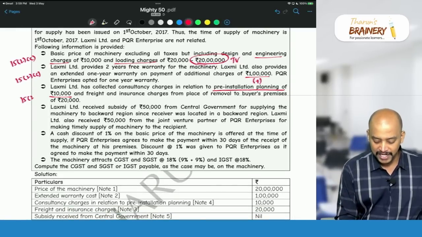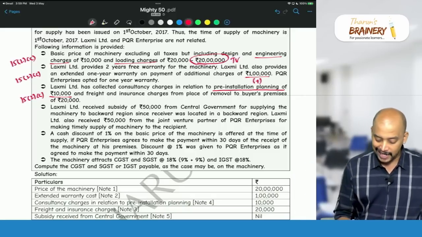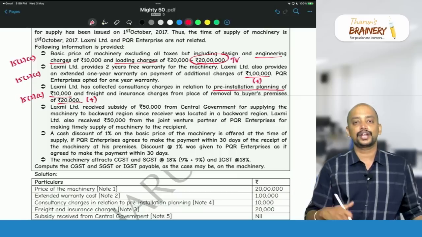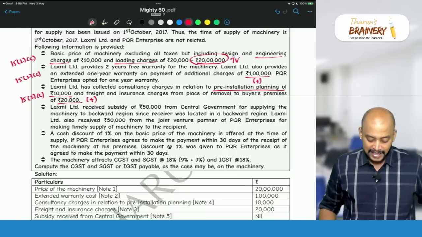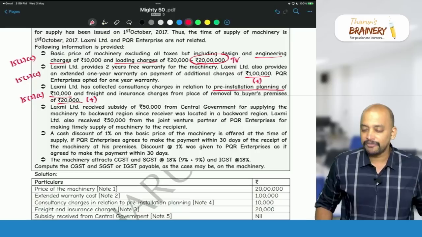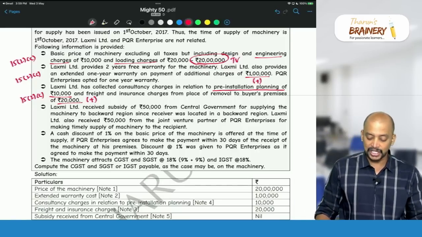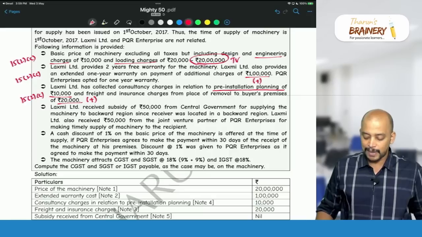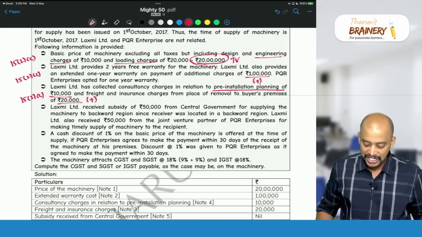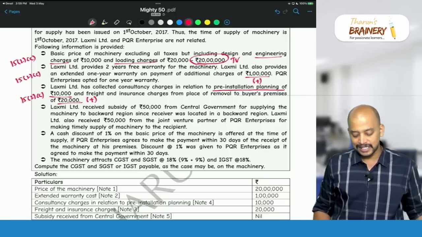So pre-delivery expenses. Therefore, as per 15(2)(c) it is to be included, and this 10,000 and this 20,000 we need to add. In the given price it is not included, so we need to add that 10,000 and 20,000. Then Lakshmi Limited received a subsidy of 50,000 from the central government for supplying the machinery to a backward region, since the receiver was located in a backward region. Lakshmi Limited also received 50,000 from a joint venture partner of PQR Enterprises for making timely supply of machinery to